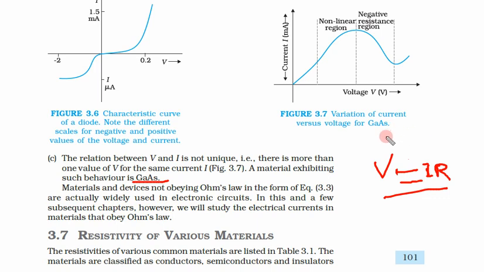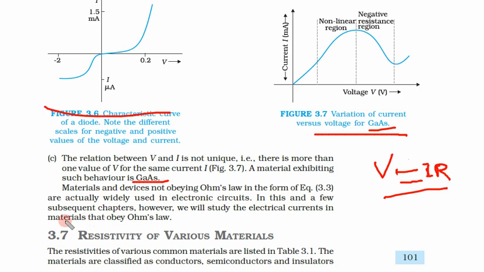Why? Because gallium arsenide is used widely. It is in your TV remote; the sensor just at the front of the TV remote is gallium arsenide, and the PN junction or diode is most widely used in electronic circuits.